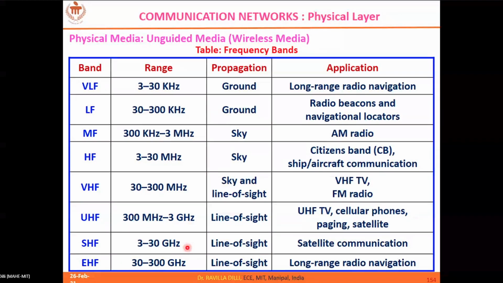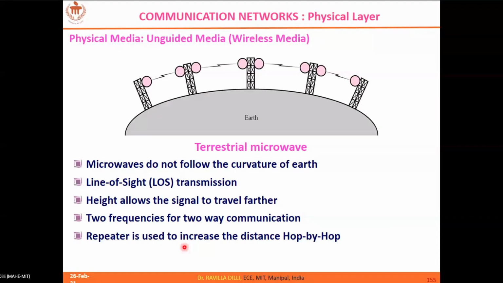In fact, these are further classified into bands. The 3 to 30 gigahertz frequency band is further divided into smaller bands called X band, K band, and so on. If you explore satellite communication, you will come to know that. Similarly, for radar communications also there are bands.